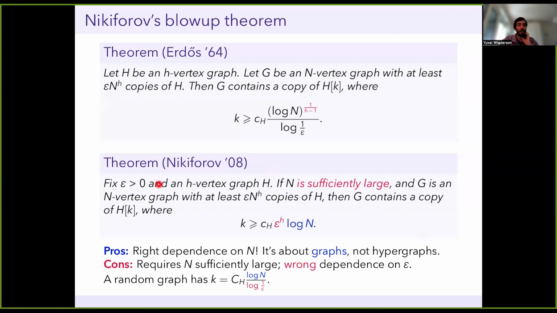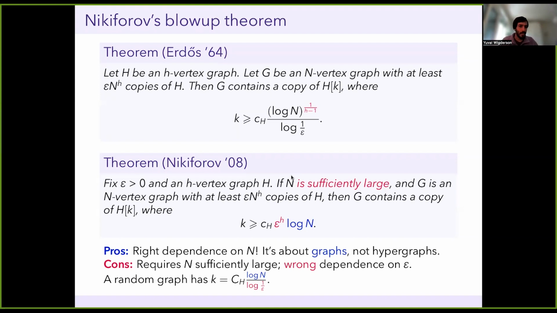So his proof really requires epsilon to be fixed and n to be large. So in particular, it doesn't say anything in the regime where you have a subcubic number of triangles. Or alternatively, it doesn't say anything about a very interesting question of, how many triangles do I need to guarantee even just a constant size blowup of a triangle?